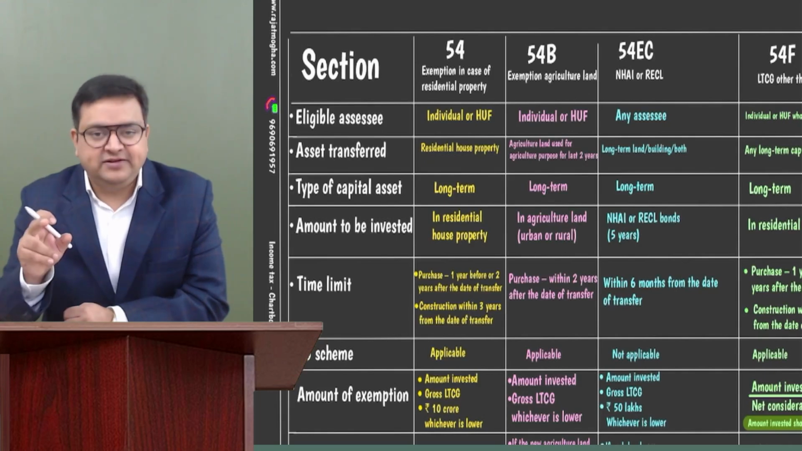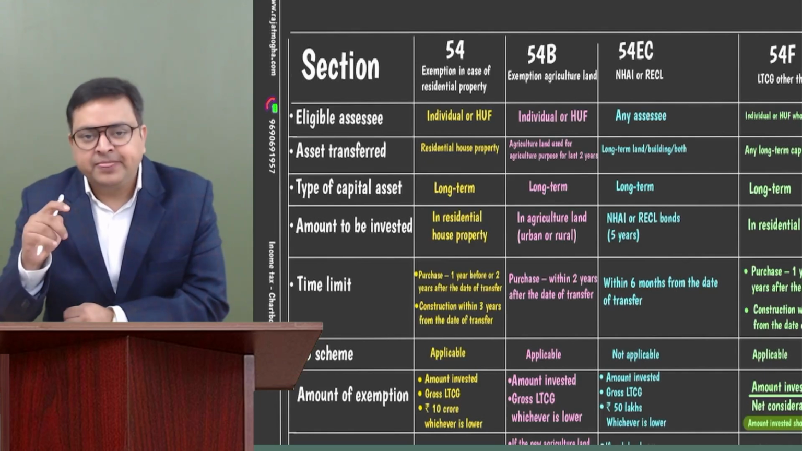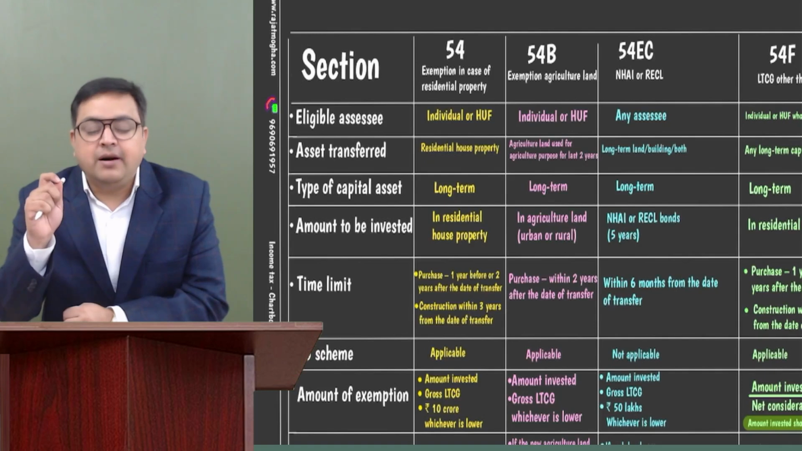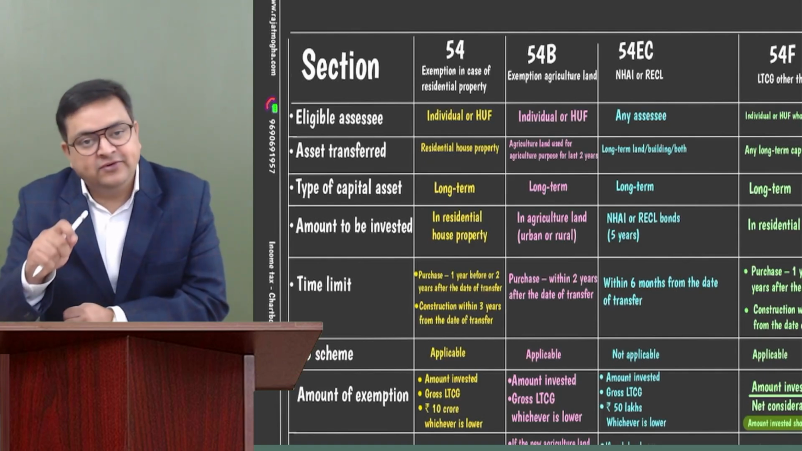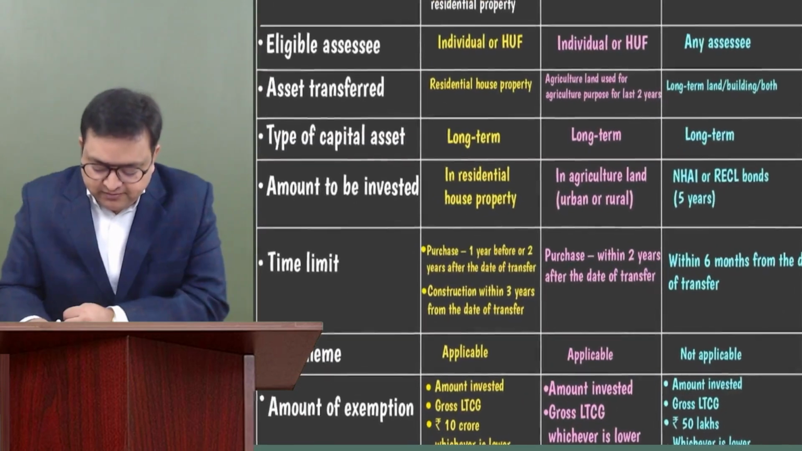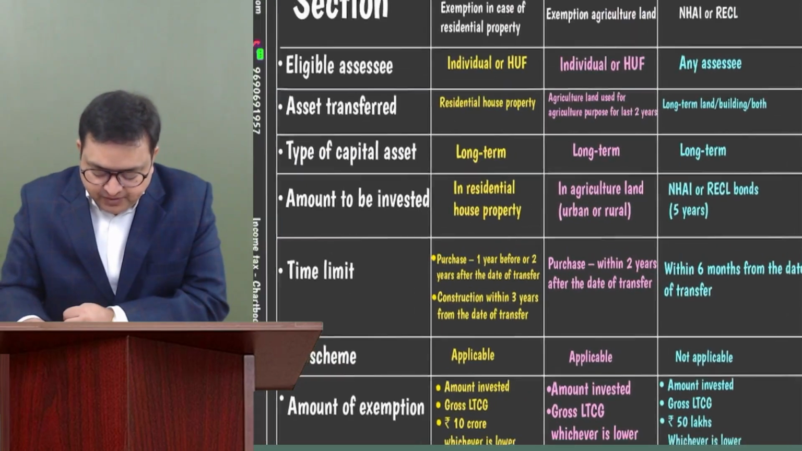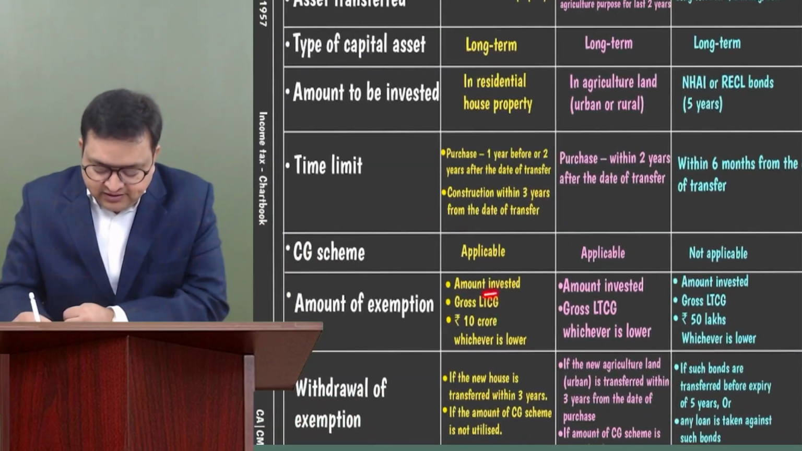How much would be the amount of exemption? The amount of exemption would be the gross capital gain, amount invested in new residential house, or rupees 10 crore. 10 crore is a fixed limit now. So the exemption should not exceed 10 crore. So amount invested, gross capital gain, or 10 crore, whichever is lower.